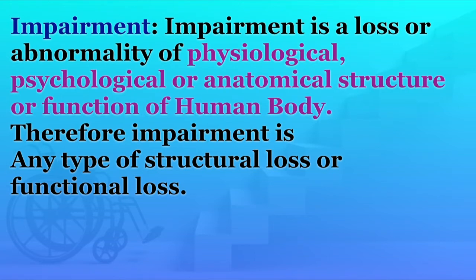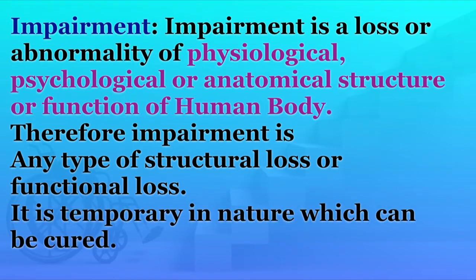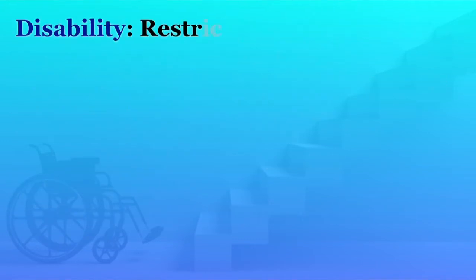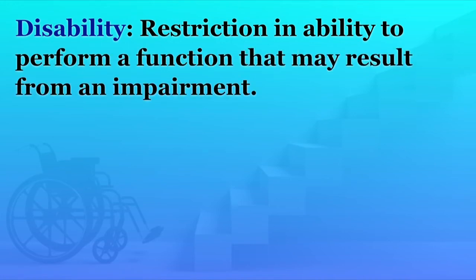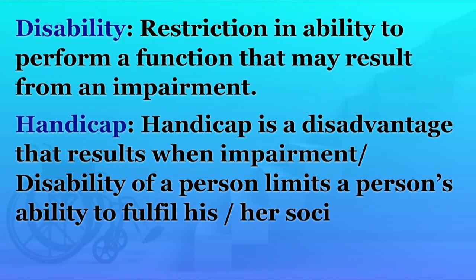It is always temporary and can be cured. What is disability? Disability is a restriction in the ability to perform a function that may result from an impairment. This is the definition of disability, and handicap is a disadvantage that results when a disability or impairment limits a person's fulfillment of a role.